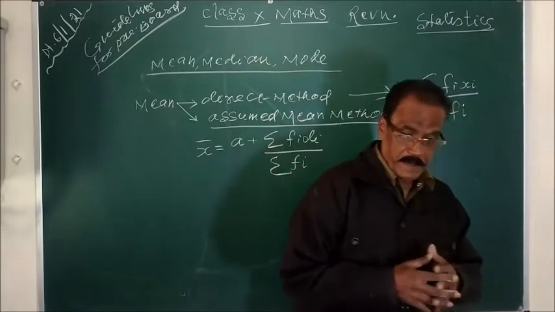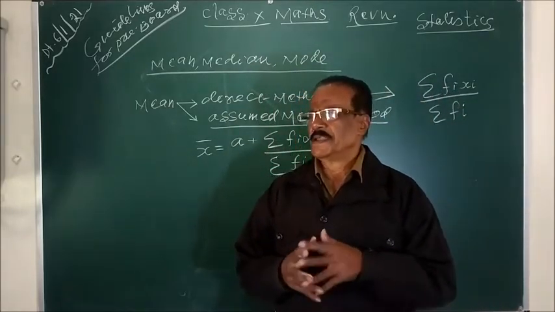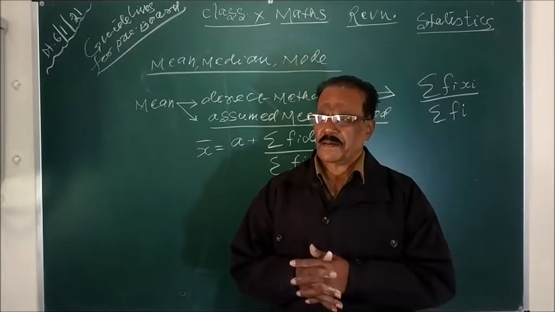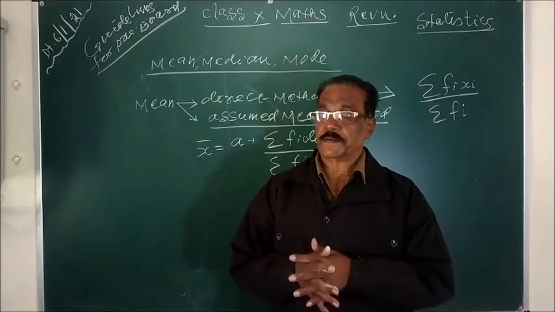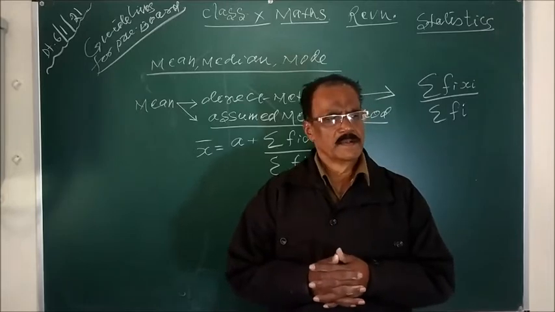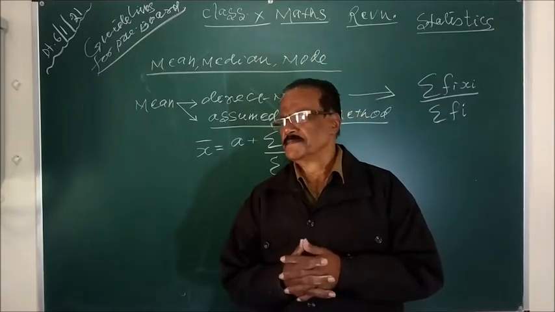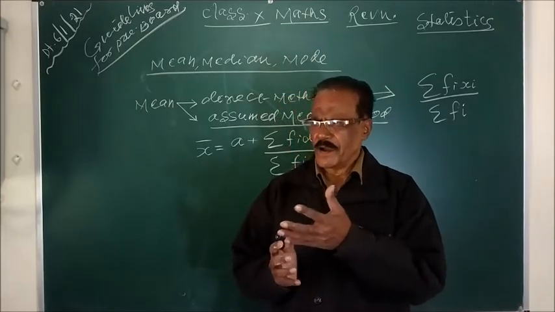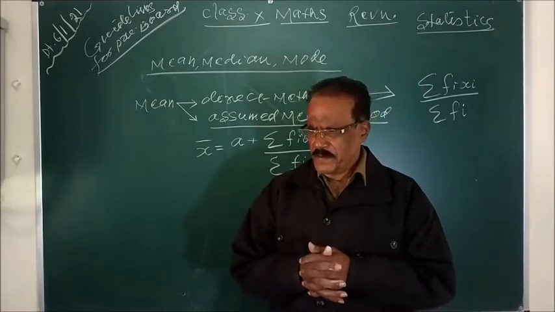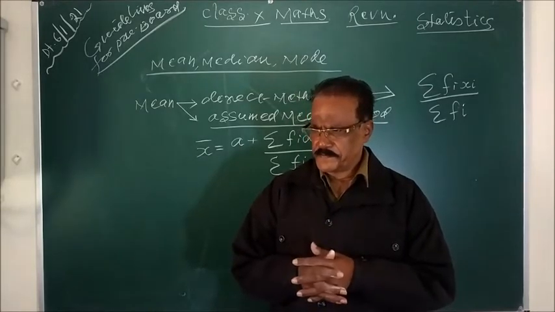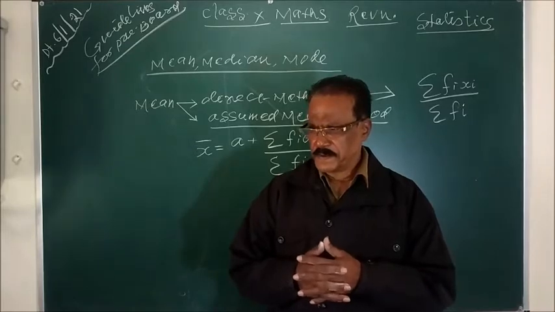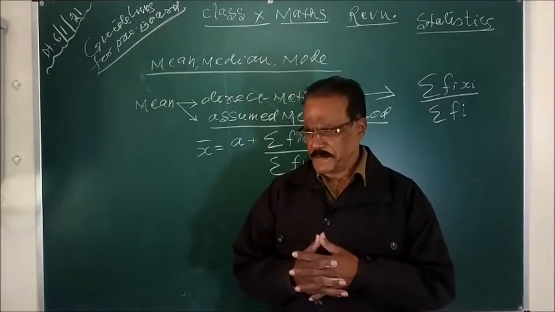probability, last chapter. Probability, very simple chapter. Questions regarding tossing a coin, throwing a die, and taking a card from well-shuffled playing cards. I have already explained.